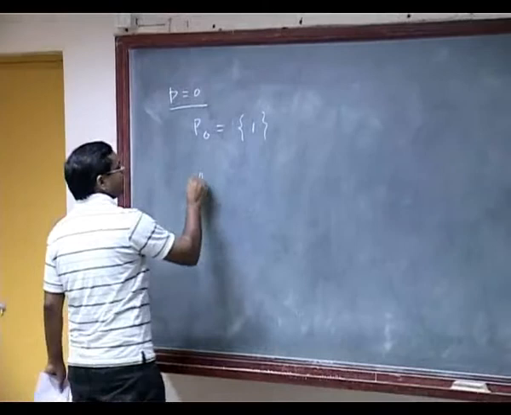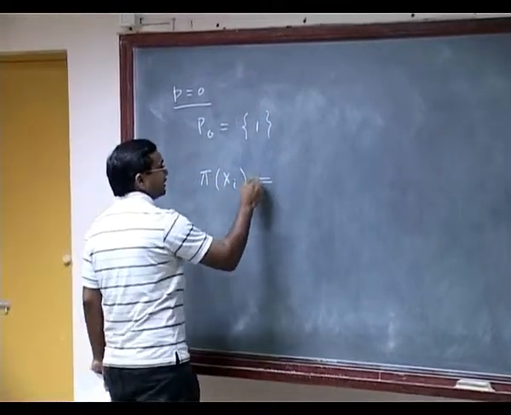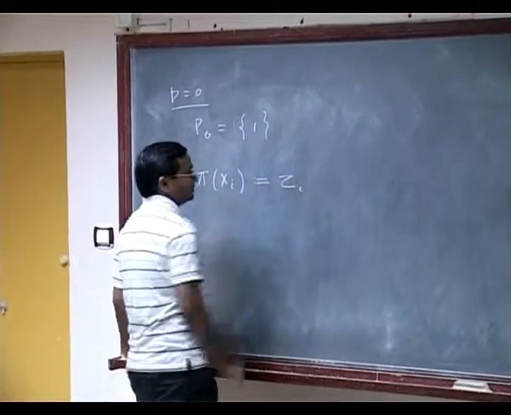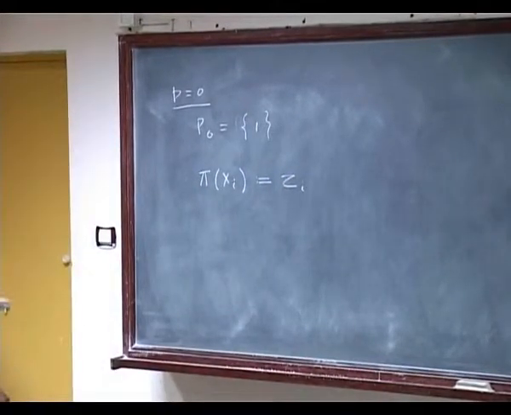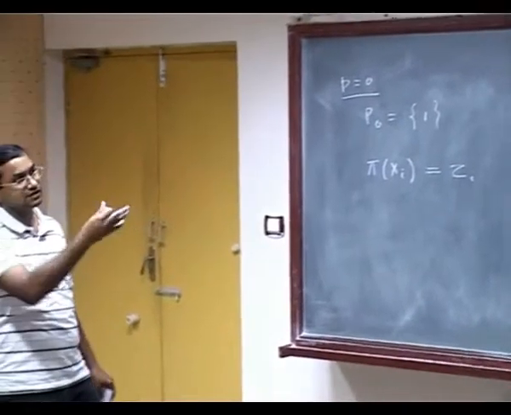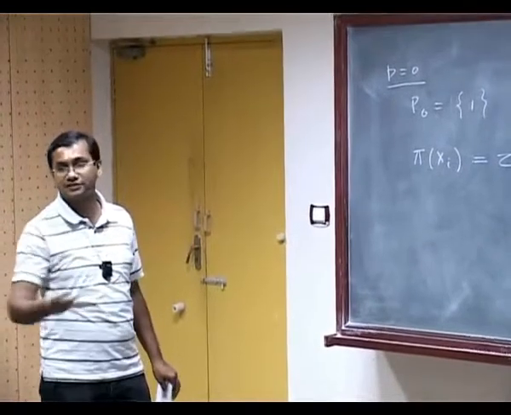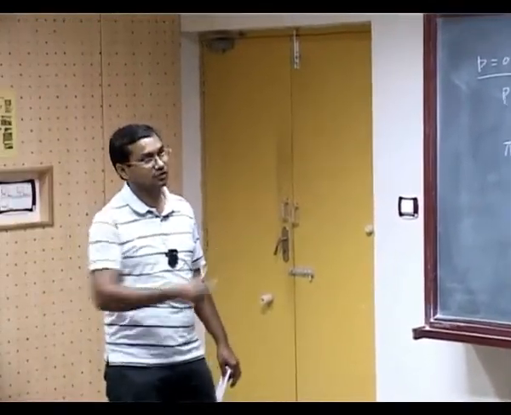So then I define pi xi to be Zi, because I have to satisfy A anyway, so I have no choice but to define this. And then you can see that B and C are automatically satisfied because there is nothing much to do. You have to take the lower element, it will be automatically satisfied. So for P equal to 0 it's true.